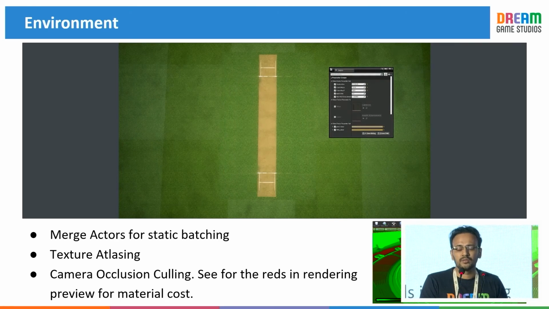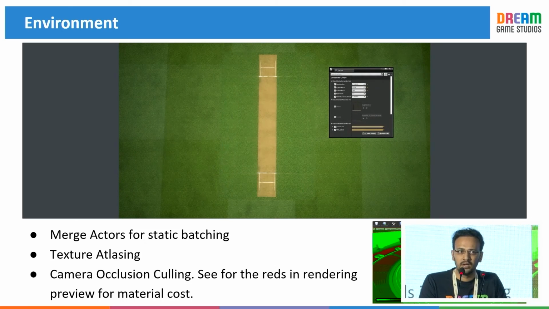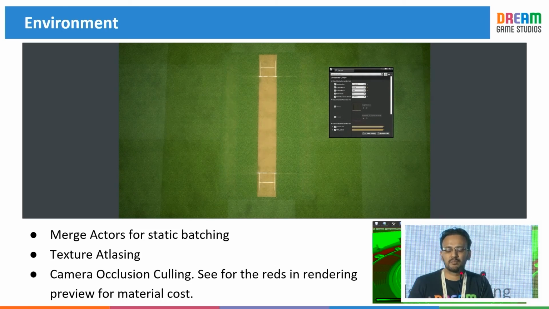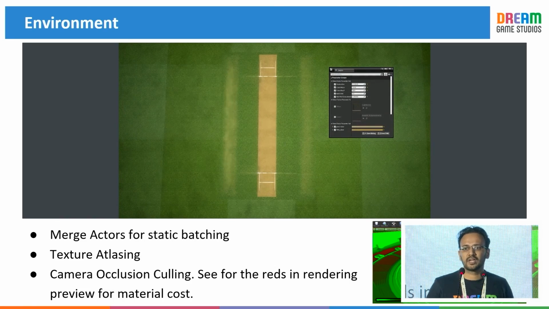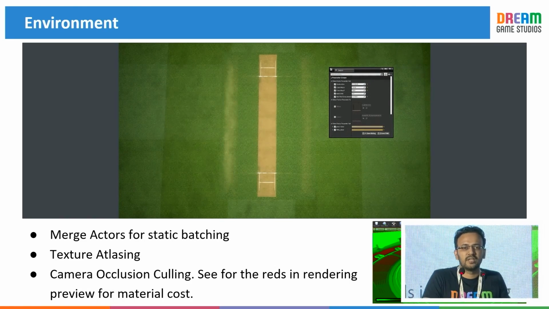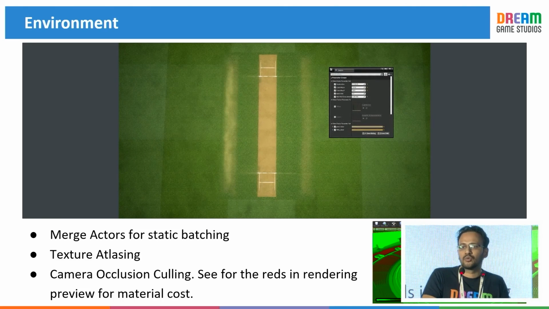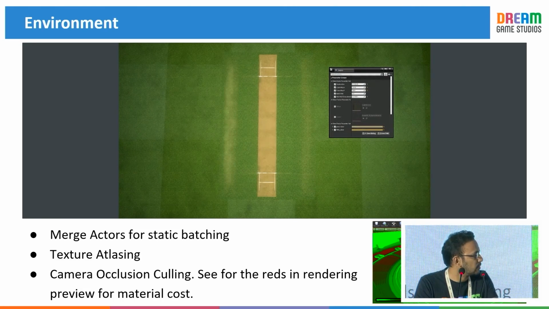Then coming to the lighting. In our environments, almost 99.9% of things are pre-baked light data, or say baked lighting, because we wanted to give that margin to the characters for real-time lighting and real-time shadows. Even the things you're seeing, like flags or trees which are moving or animated, are also static meshes, and we are animating them through material calculations.